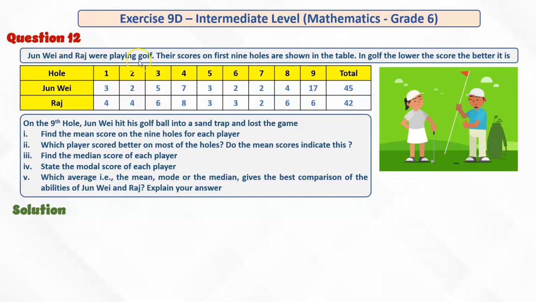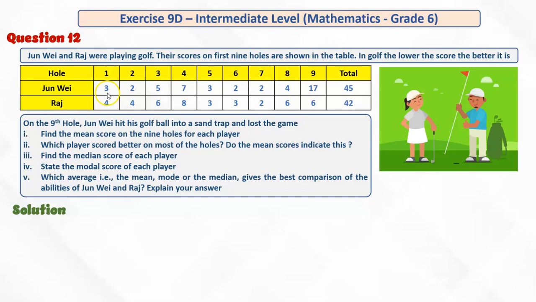Jun Wei and Raj were playing golf. Their scores on the first 9 holes are shown in this table. And in golf we know that the lower the score the better it is. So in this table you can see this is the number of holes. So first hole, second, up till the 9th hole. So there are in total 9 holes.